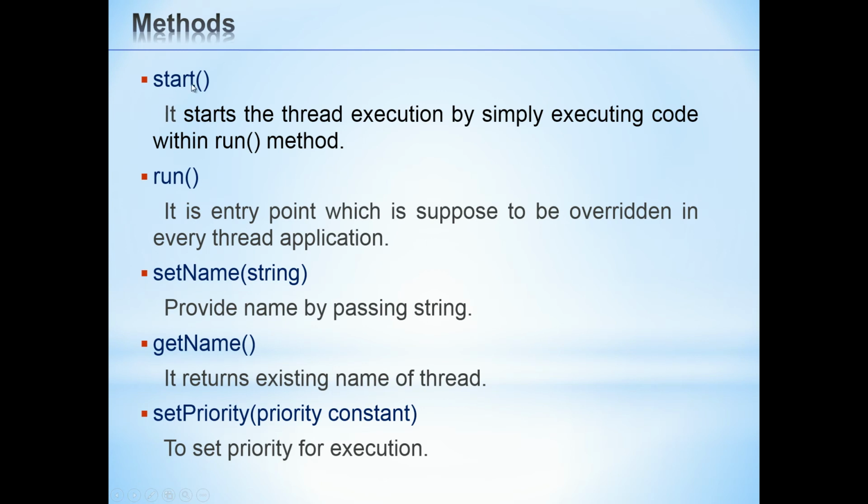A thread is started by using the start method. Whenever we use the start method, the run method gets executed. You can also set a name by using the setName method, as well as access the name of the current thread by using the getName method.